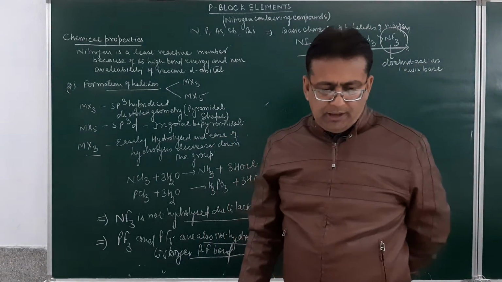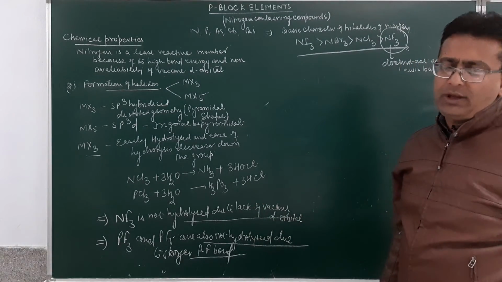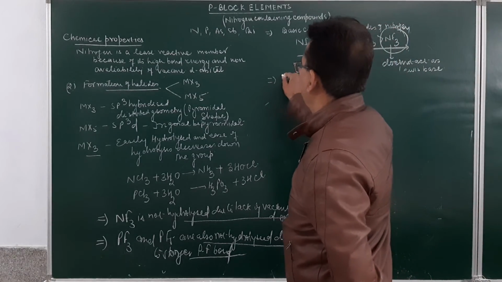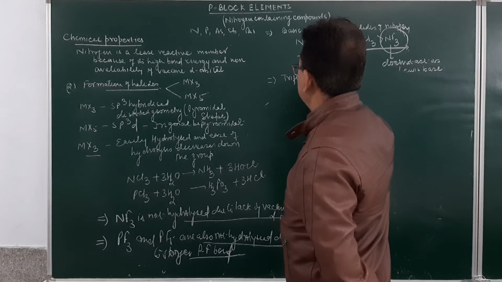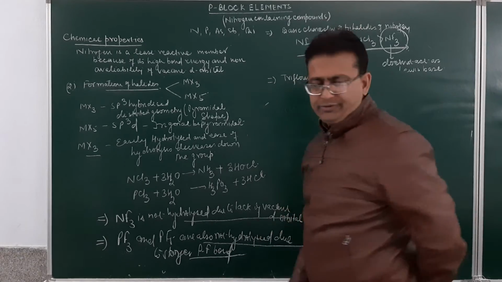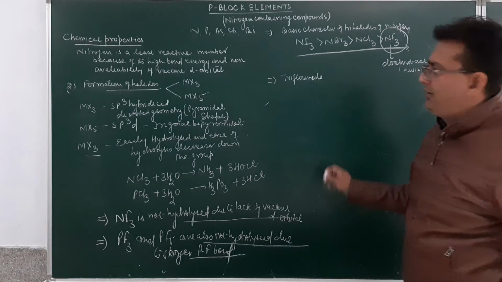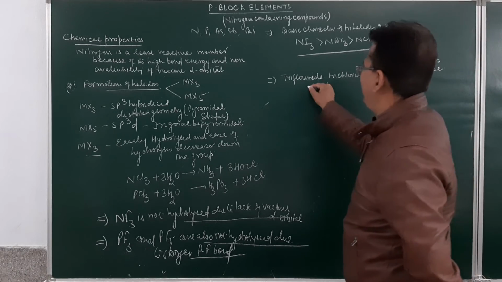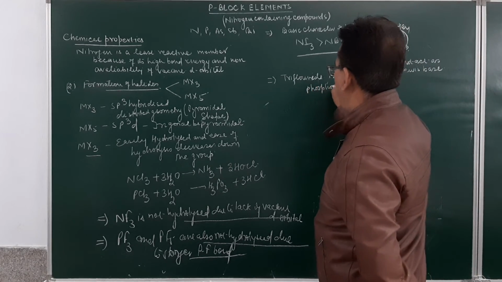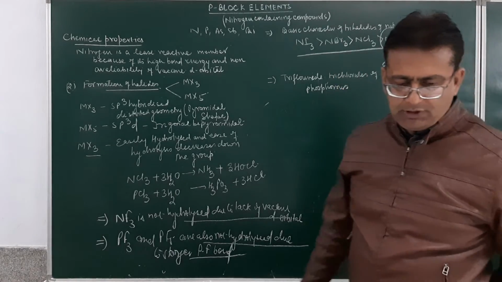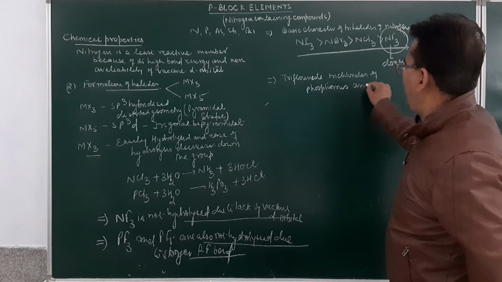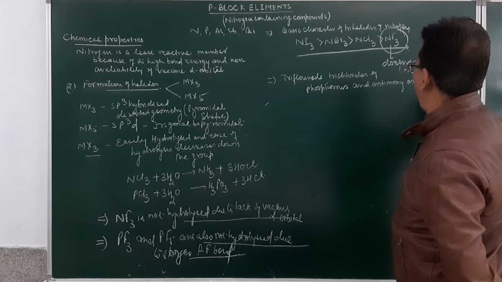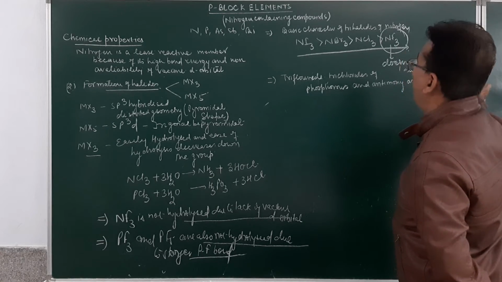Is it clear? Now, trifluorides and trichlorides of phosphorus and antimony are Lewis acids.